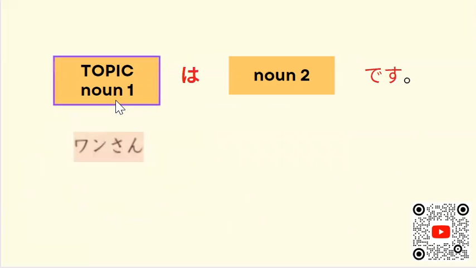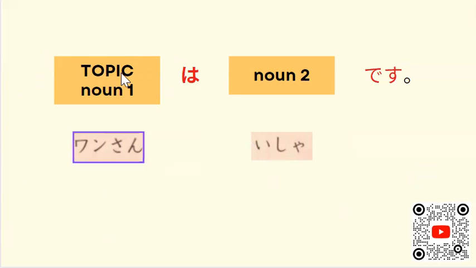Same pattern. We will just change the noun here. No? So, noun 1は and then information 医者です。ワンさんは医者です。So, if you notice, 皆さん, this grammar structure is very easy. Just focus on the topic and then the supplementary information about the topic here.